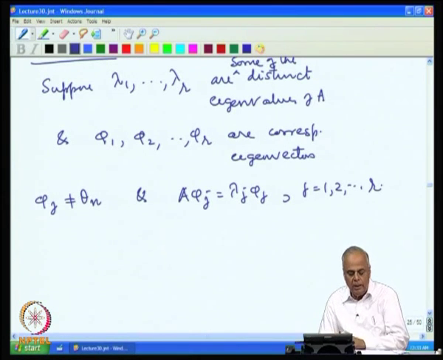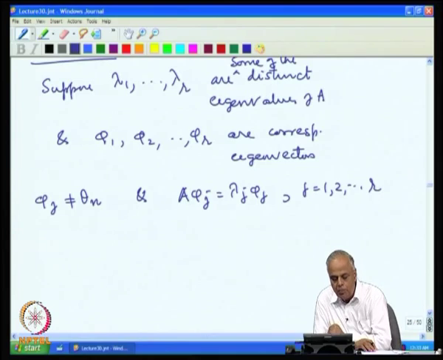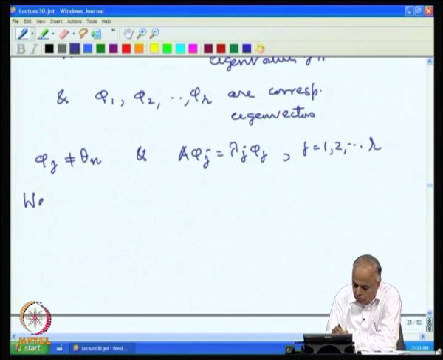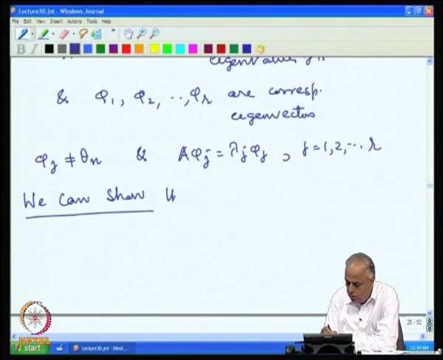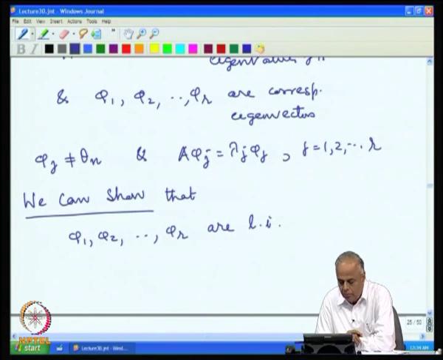So, we are considering some r distinct eigenvalues and we are looking at eigenvectors corresponding to them. Then we can show, again at the moment we are not going to prove it, we shall prove it a little later, that phi 1, phi 2, ..., phi r are linearly independent. What does that mean?